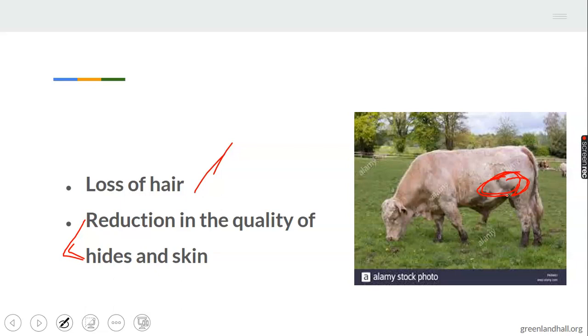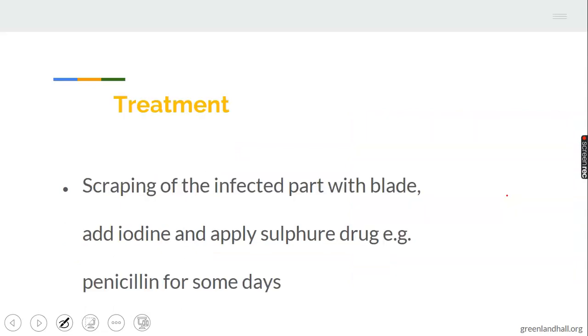Remember, hides and skin is one of the byproducts of animals, right? What you get from animals, you have hides and skin. They provide hides and skin, right, for man. So these hides and skin will be in limited quantity, even in quality, when animals are affected by ringworm.